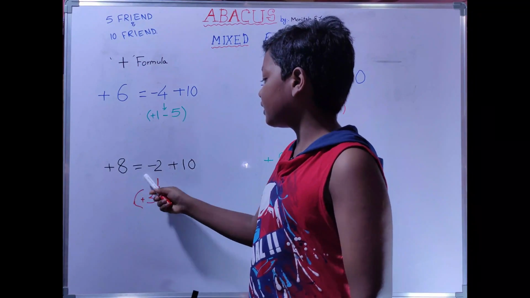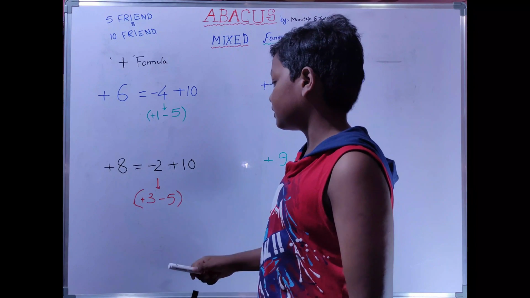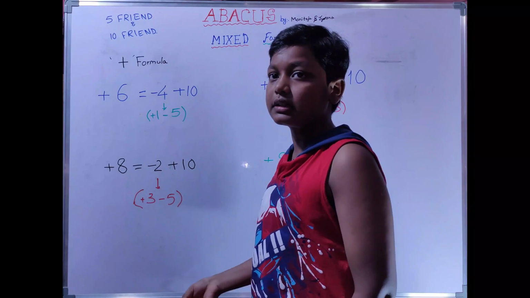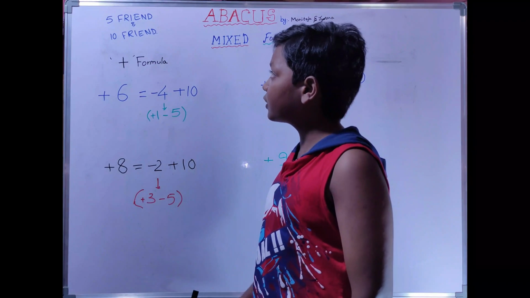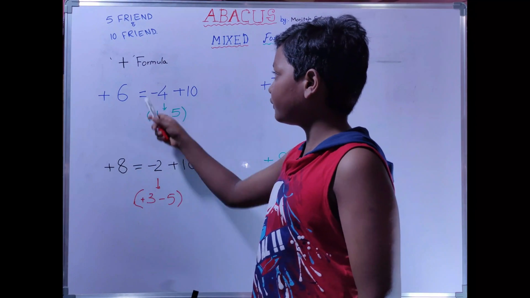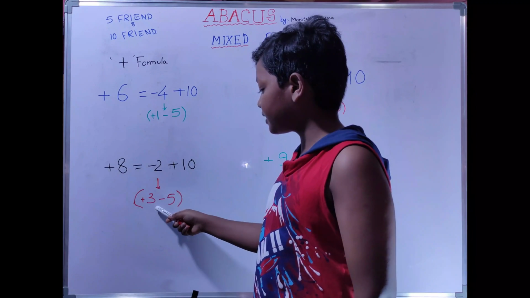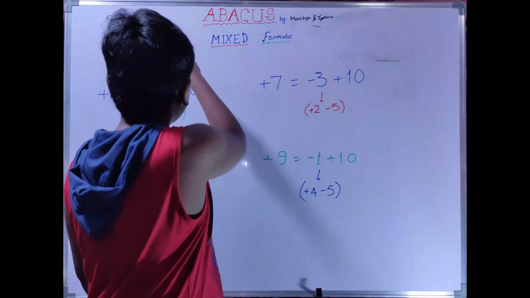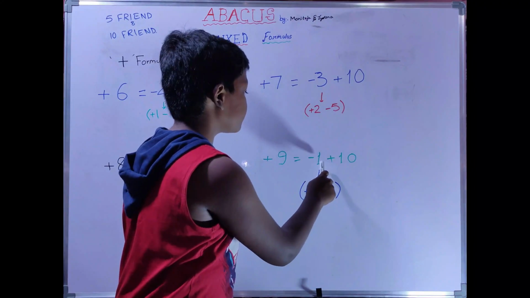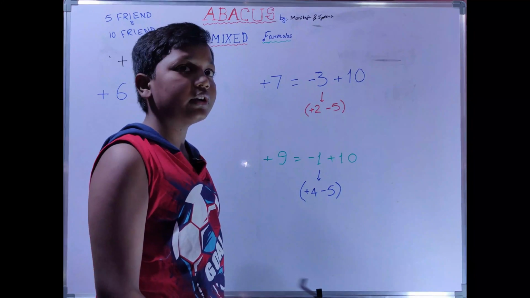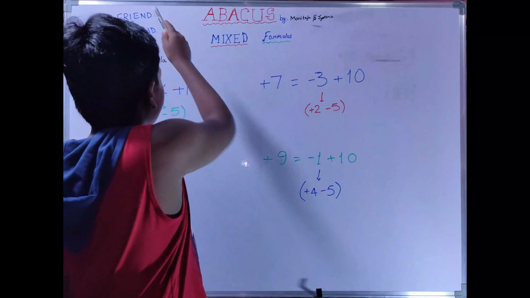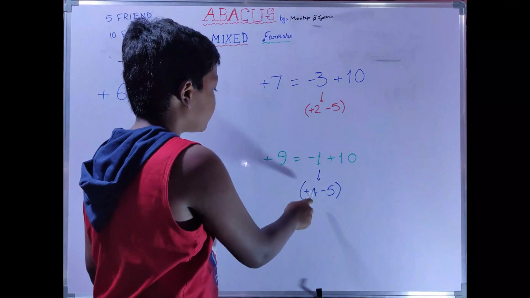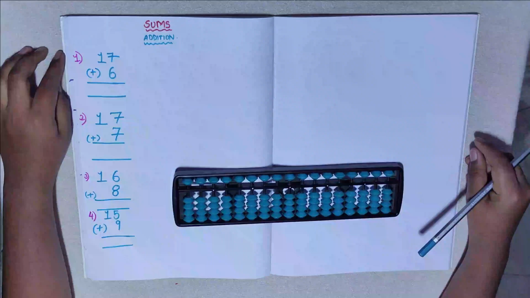10 friend for plus 8 is minus 2 plus 10. However, in some cases, we don't have required bits to subtract minus 2. So we are gonna use 5 friend. 5 friend for minus 2 is plus 3 minus 5. 10 friend for plus 9 is minus 1 plus 10. We don't have sufficient bits in the lower section. So we are gonna use 5 friend. 5 friend for minus 1 is plus 4 minus 5.